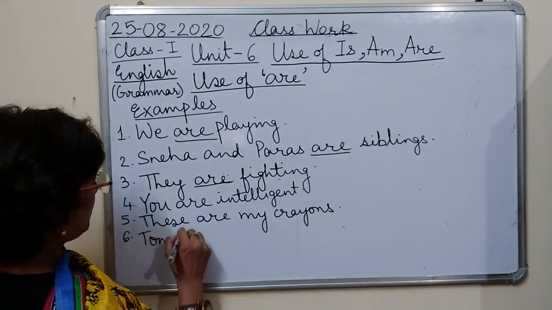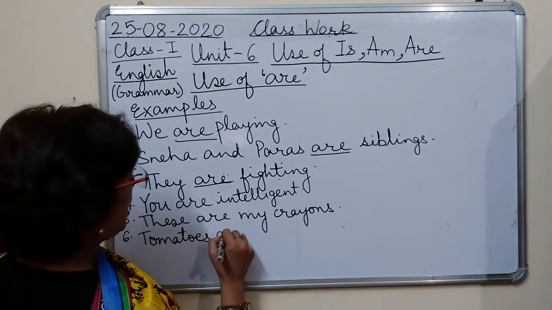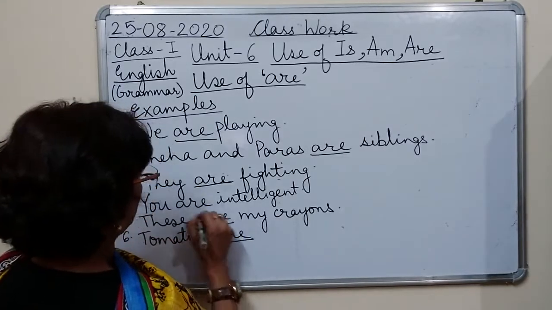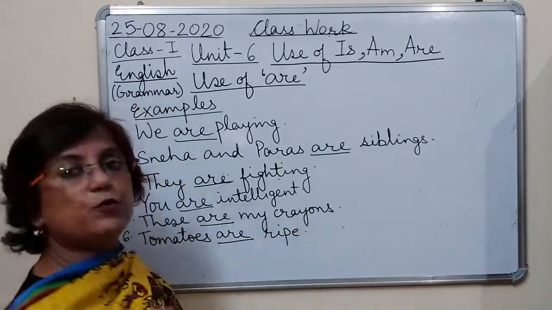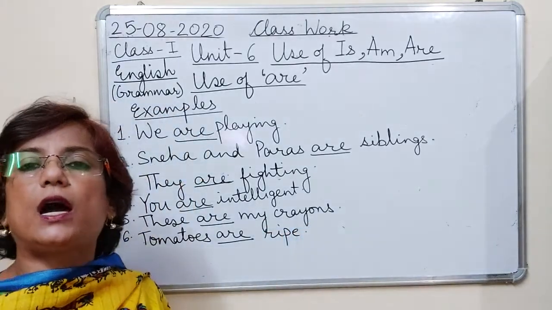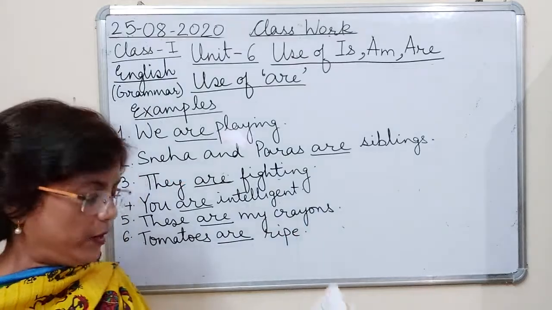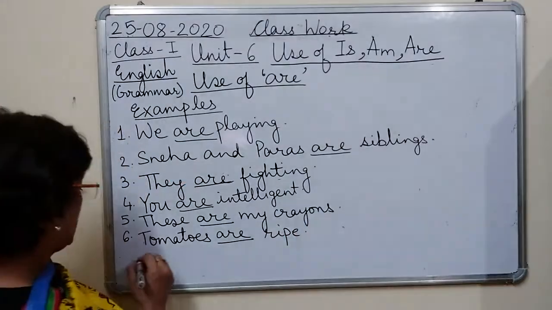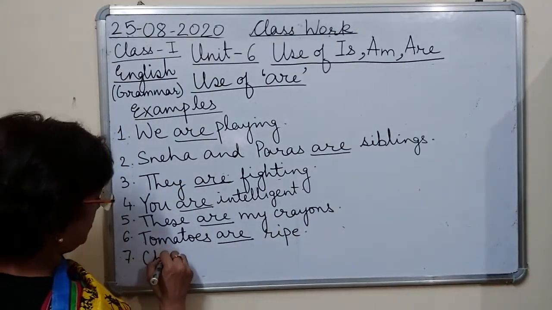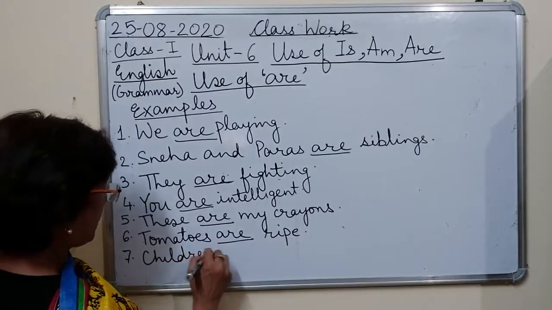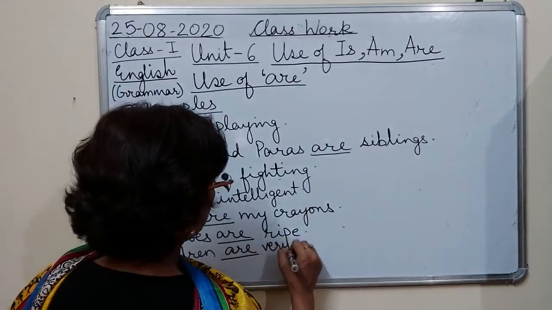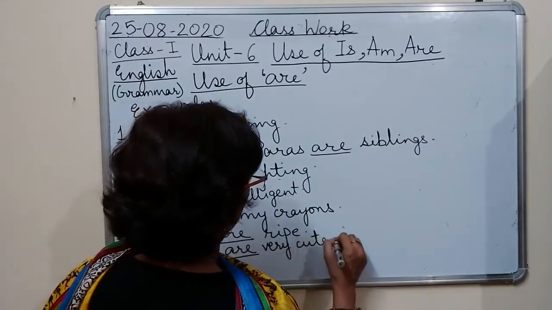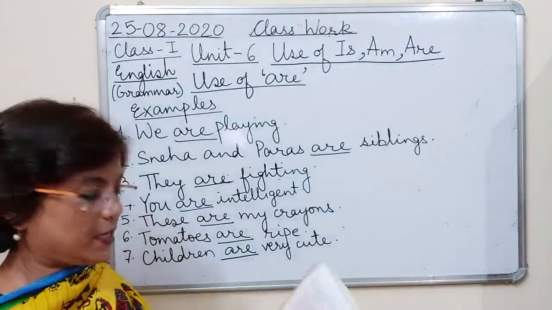Tomatoes are ripe. Ripe means पके हुए. Tomatoes are ripe. मतलब tomatoes पके हुए हैं. Then children are very cute. Cute मतलब बहुत sweet है.